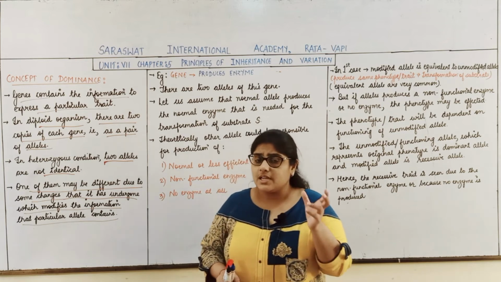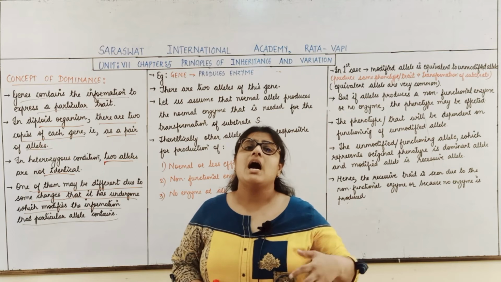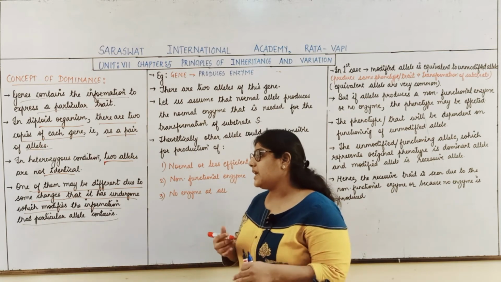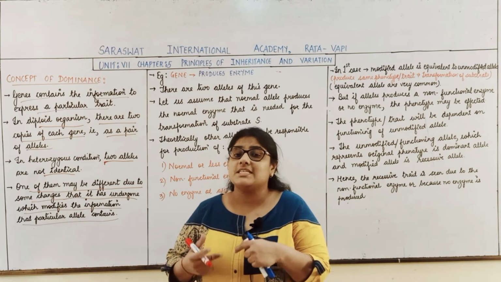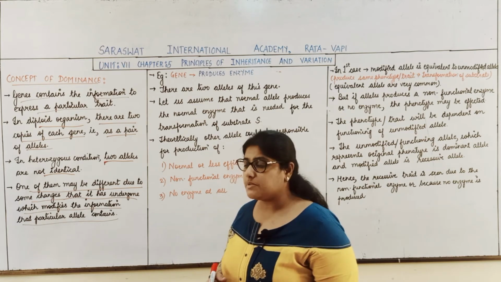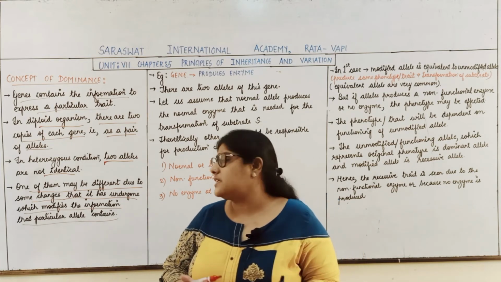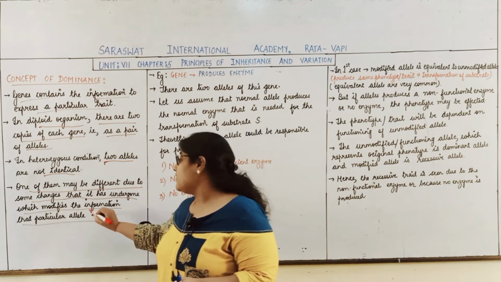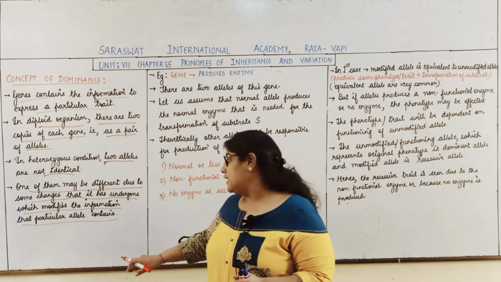Now, I told you in heterozygous conditions the two alleles are not identical. How is that possible? One of the alleles might have undergone some changes. How these changes occur in the gene, we will study in the next chapter. But one of the alleles might have undergone certain changes, and due to these changes, it modifies the information that particular allele contains.